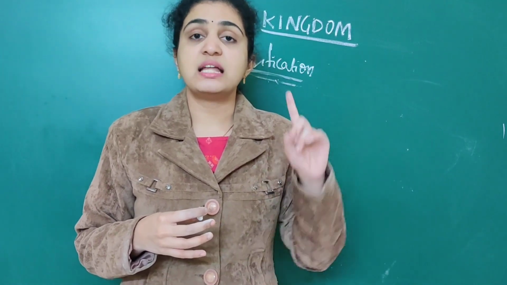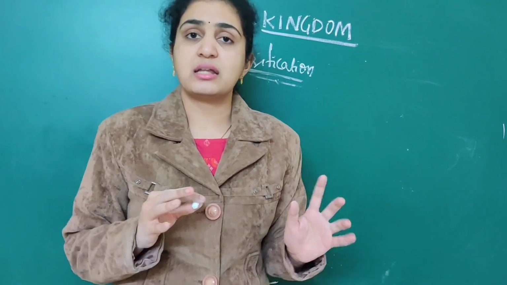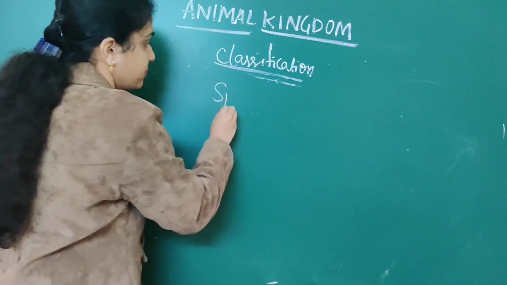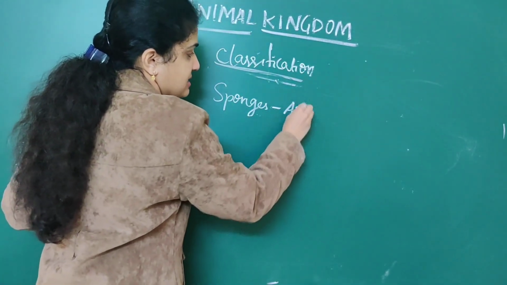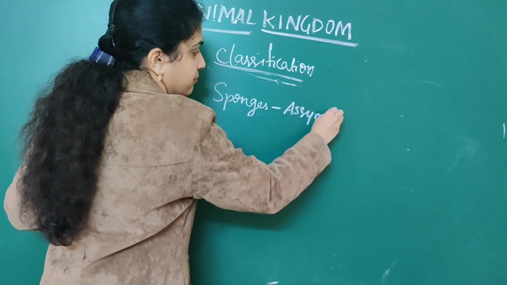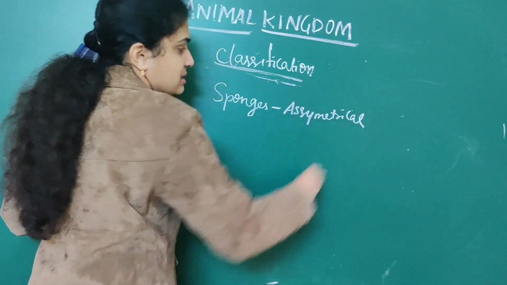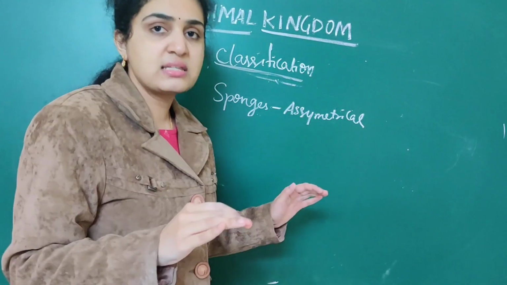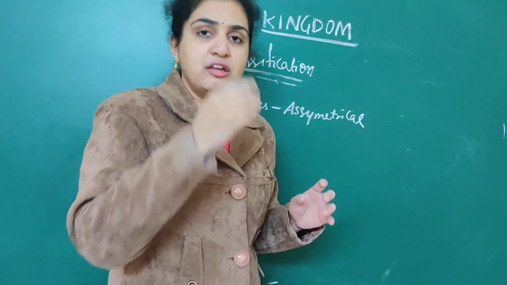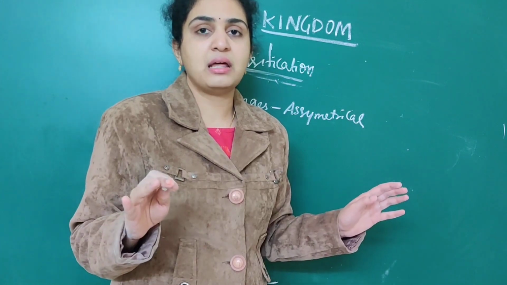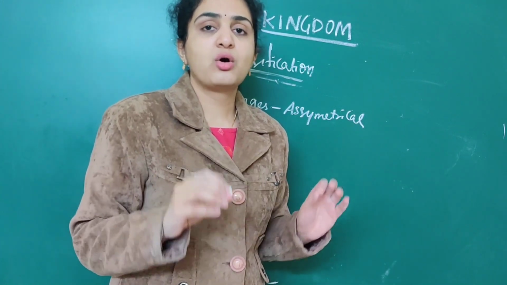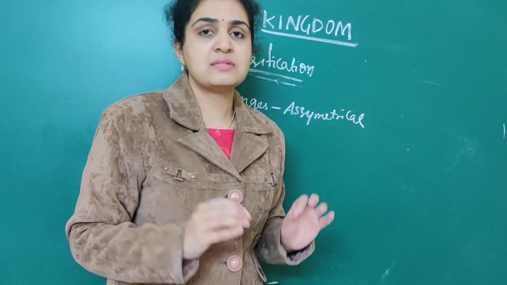All the sponges, that is the first classification, are asymmetrical organisms. Asymmetrical means they are not symmetrical. That is, if you divide them into two halves, they will not be similar to each other. So they are called asymmetrical animals.